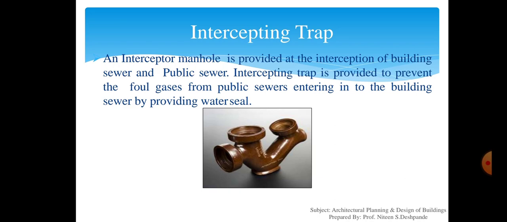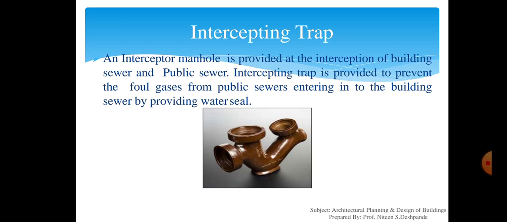So this is related with the plumbing system and the different types of traps. Now apart from this, there are some fixtures and fastenings also which are used in the plumbing services, such as different types of valves. The different types of valves are sluice valves, pressure relief valves, reflux valve or check valves, air valve, scour valves and globe valves. These valves are used for different purposes.